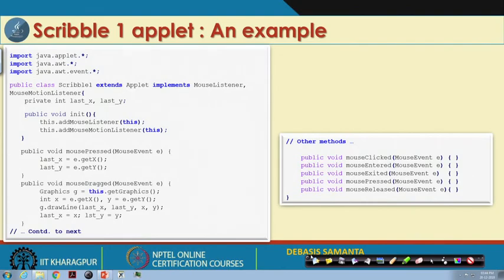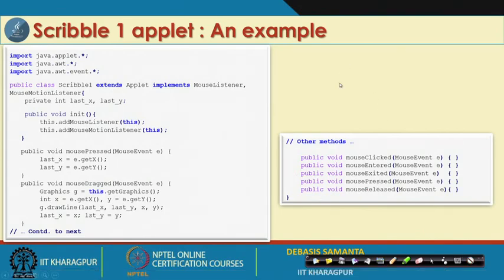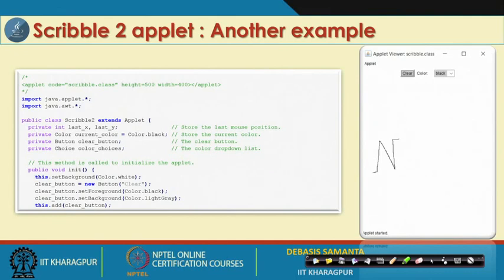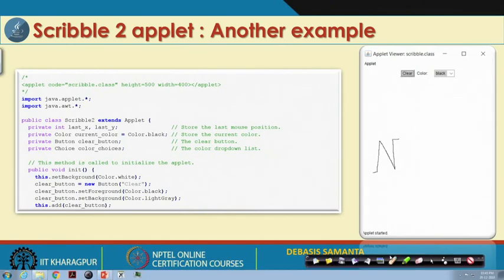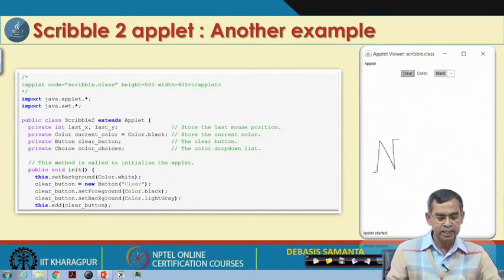If you run the Scribble applet, you can see it will give the output, and that will be discussed whenever we have the complete demonstration. Now, another example, let us see the Scribble 2 applet. It is a little bit earlier one, whereas the previous one uses the latest Java JDK versions, this is an old example using Java 1.0, but it is pretty useful and very simple. A few different methods and classes are there. I will quickly mention them.